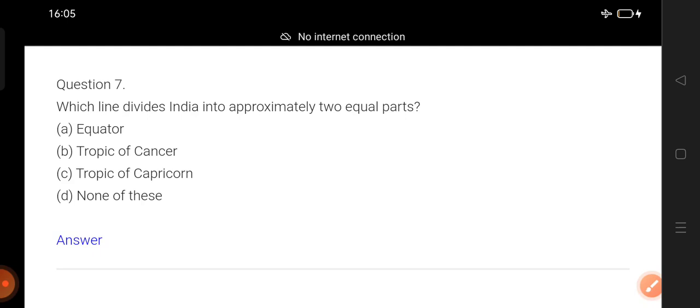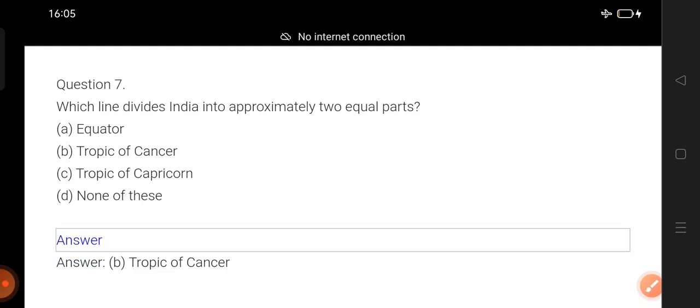Now the next question. Which line divides India into approximately 2 equal parts? See the options: Equator, Tropic of Capricorn, Tropic of Cancer, none of these. 1, 2, 3. Disclose the answer. Tropic of Cancer. If you have answered correctly, then clap for yourself.